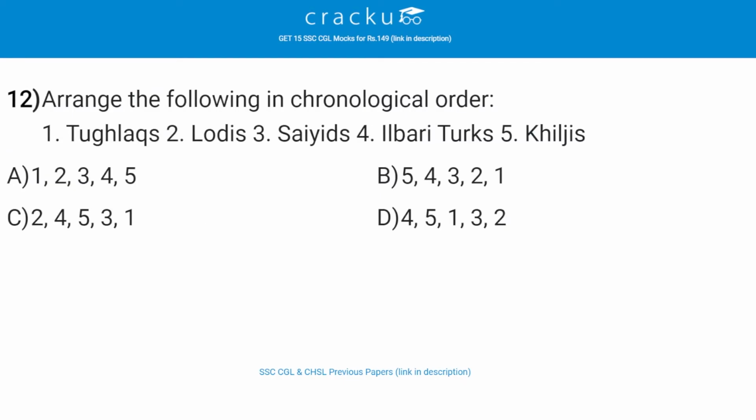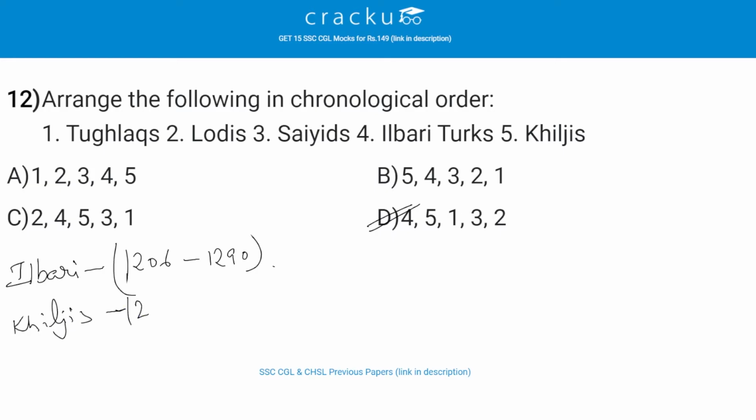Arrange the following in chronological order. The correct answer is D. So, the first one is the Ilbari dynasty, which is 1206 to 1290. Then the second one is the Khilji dynasty, which is 1290 to 1320 AD.